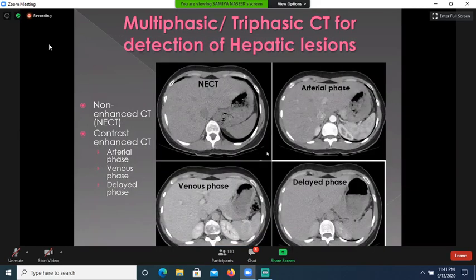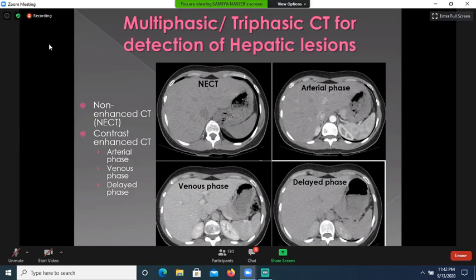Now, these are the sections of contrast enhanced CT scan abdomen, and these can be done for hepatic lesions and for other pathologies of the other viscera. This one is the non-enhanced CT scan, meaning no intravenous contrast has been given, and you can appreciate that this one is the liver, this is the stomach, this is the spleen, this is the spine, and these are the ribs.